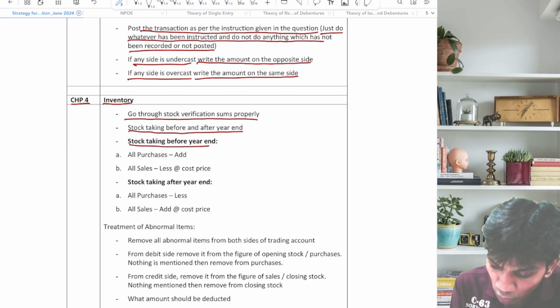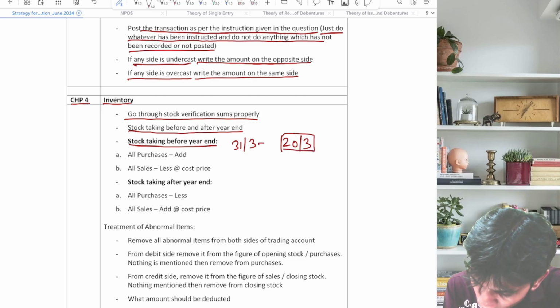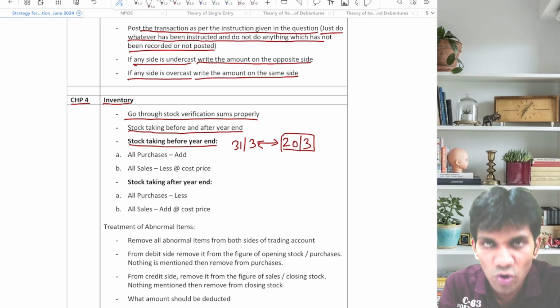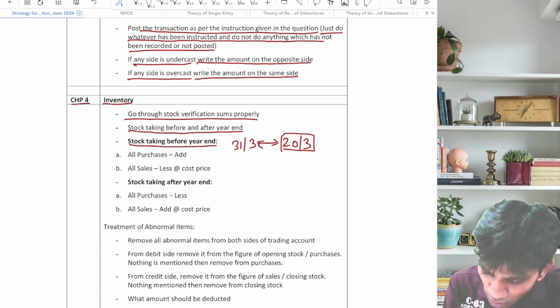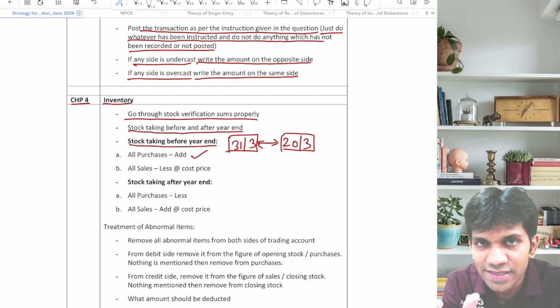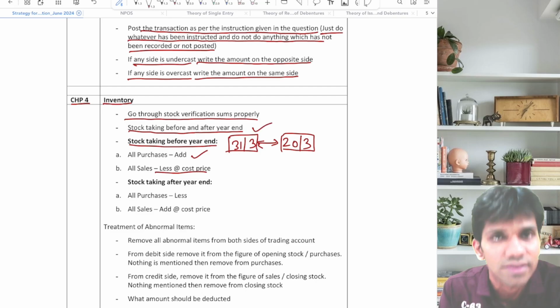Stock taking before the year ending means your year ending is 31st March and you have taken stock on 20th March. So between these two dates, 20th March to 31st March, all purchases which you have made, you will add, because you have to find the stock on 31st March. And all goods which you have sold during these 10 or 11 days, you will deduct at cost price, because they are not lying with you on 31st March.